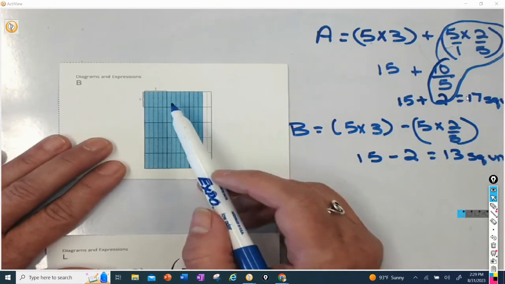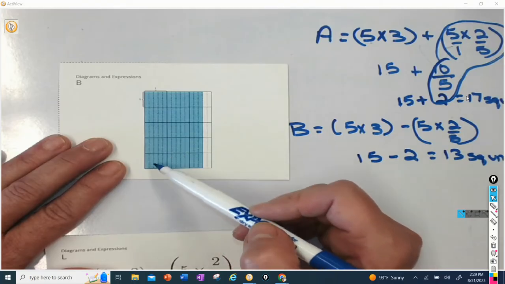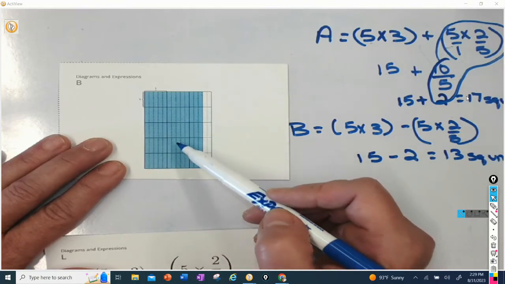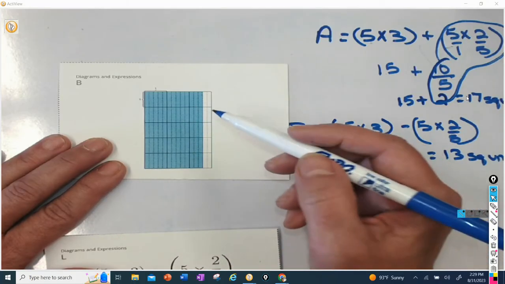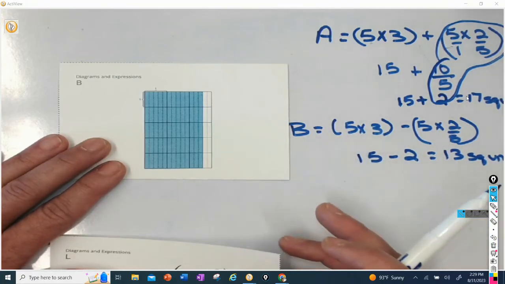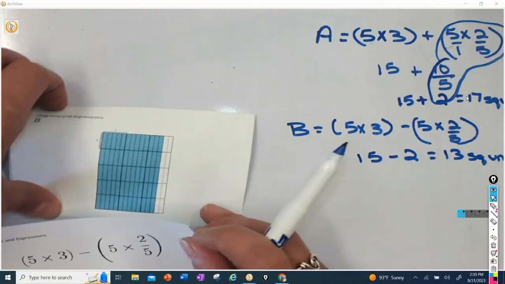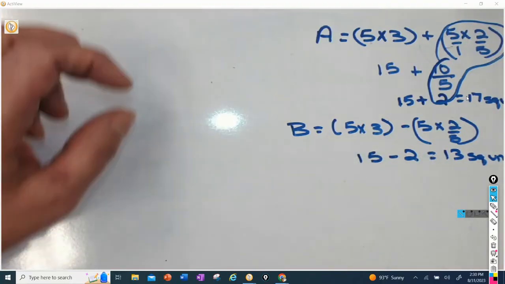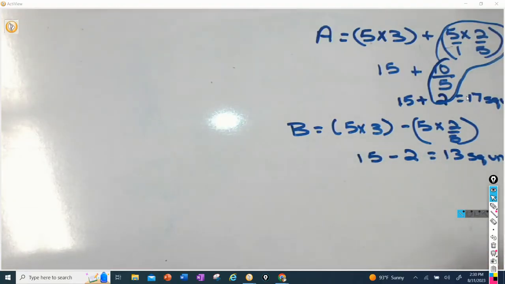Again, I could have just counted 1, 2, 3, 4, 5, 6, 7, 8, 9, 10 wholes and 5 of the 3 fifths and added all that together, but it made more sense to do it with the expression they gave me.